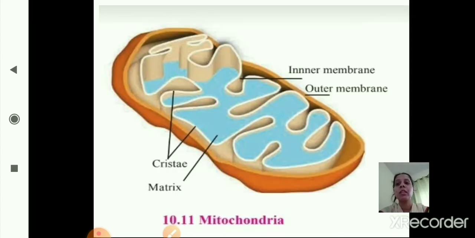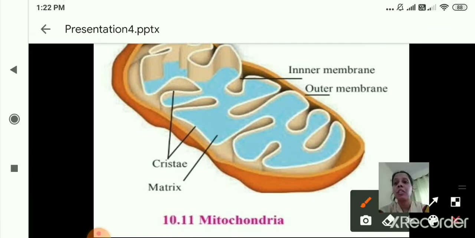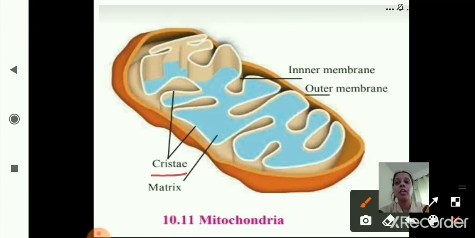Yes, as you can see here, this is the structure of mitochondria. This is the cristae, the inner folds, and this is the outer membrane. As it is a double membrane structure, as we have seen, this is the outer membrane and this is the inner membrane.